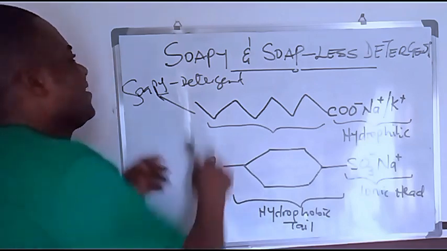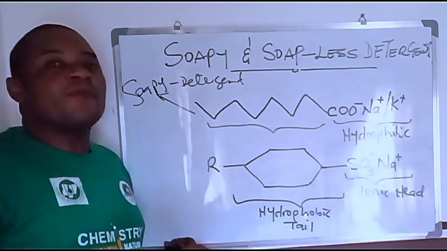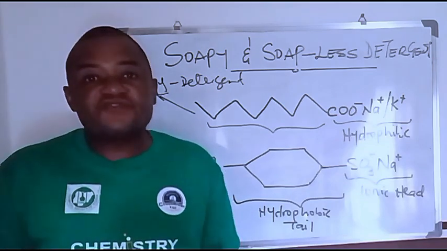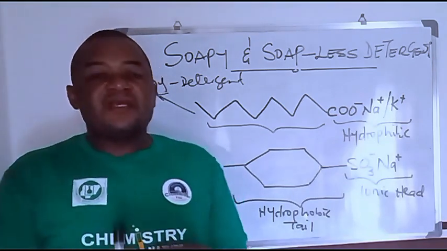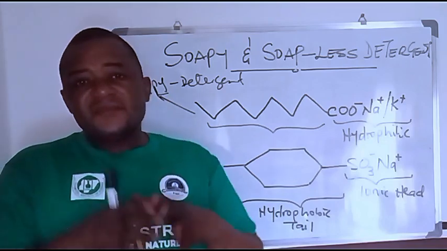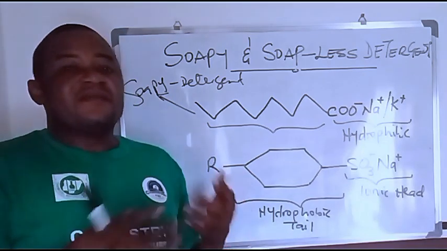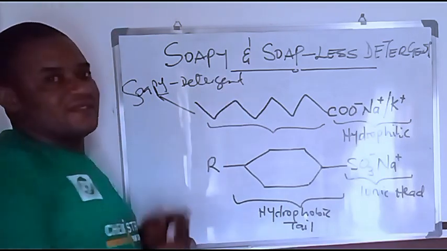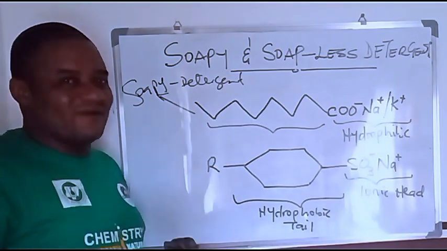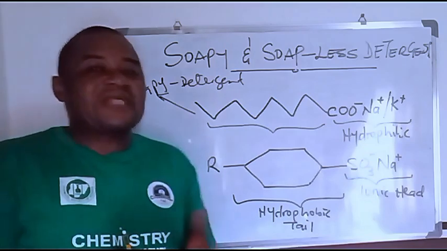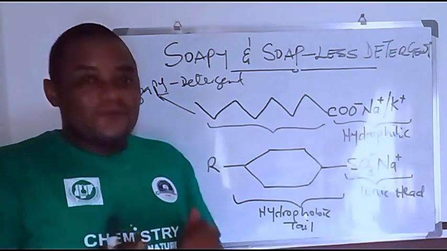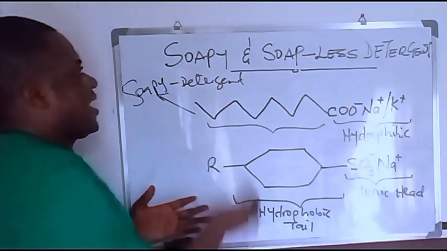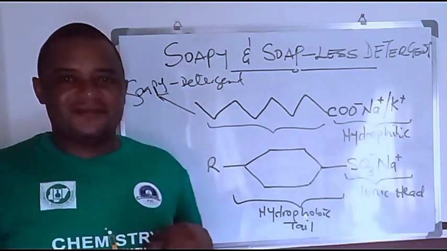Okay, so these are soapy detergents. Most of the laundry soaps that you use, and some of the soft soaps, that is the bathing or toilet soaps that you use, are basically soapy detergents. That is what you should know. The laundry soap you use as bar soaps to do your washing, and the toilet soap you use, are classified as soapy detergents or soap.